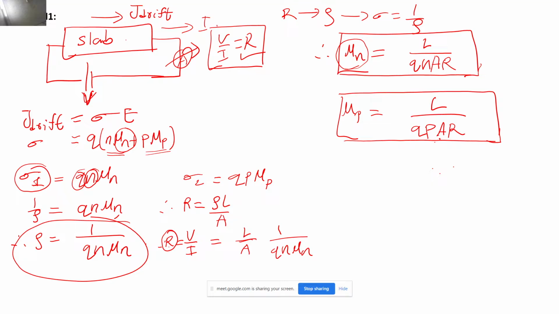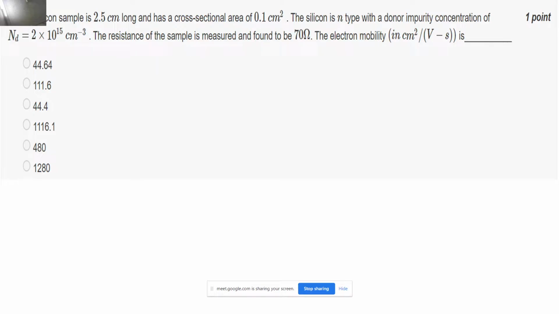So this is the basic experiment that I just wanted to let you guys know because we are going to solve a numerical on this. I hope this thing is clear. If you have any doubts, then feel free to interrupt me. Okay. So now this is a numerical based on the same. Again, someone in the chat mentioned the mobility of electrons is greater than holes. So yeah, same principle we are going to use.